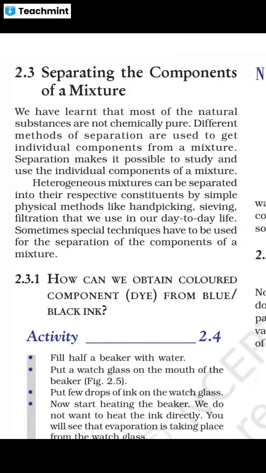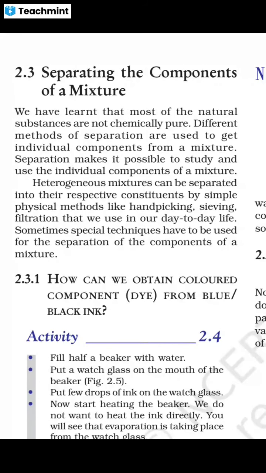Okay, a few techniques are there. We have learned that most of the natural substances are not chemically pure. You already know that most natural substances are impure. Different methods of separation are used to get individual components from a mixture. Separation makes it possible to study and use the individual components of a mixture. If we understand the separating processes carefully, we will know how to separate them.